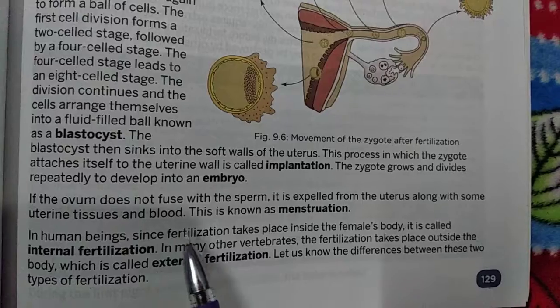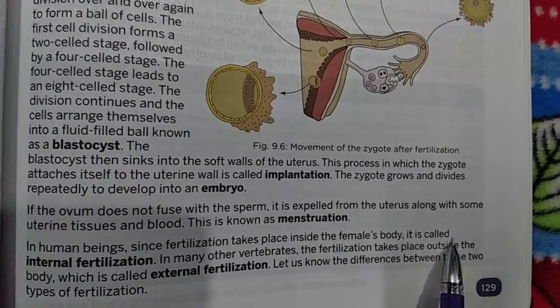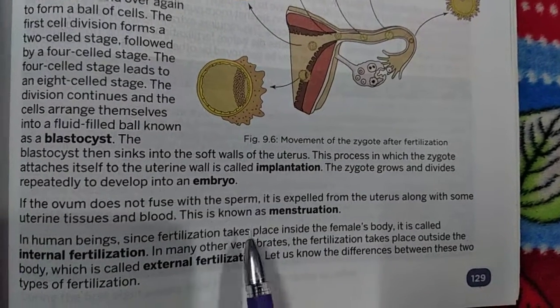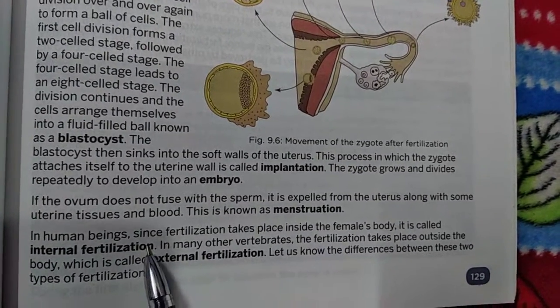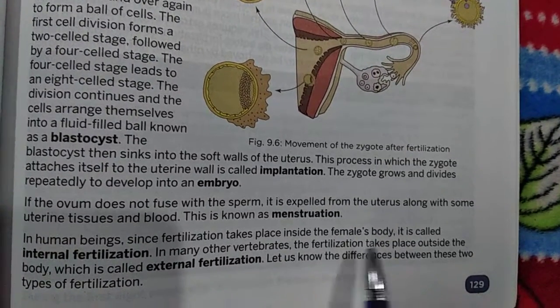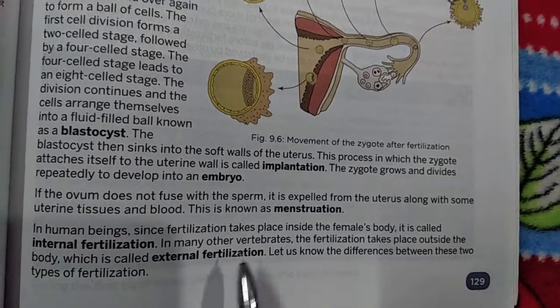In human beings, since fertilization takes place inside the female's body, it is called internal fertilization. Female body के अंदर fertilization होती है, तो इस process को हम क्या बोलते हैं? Internal fertilization. और बहुत सारे vertebrates में fertilization takes place outside the body, which is called external fertilization.